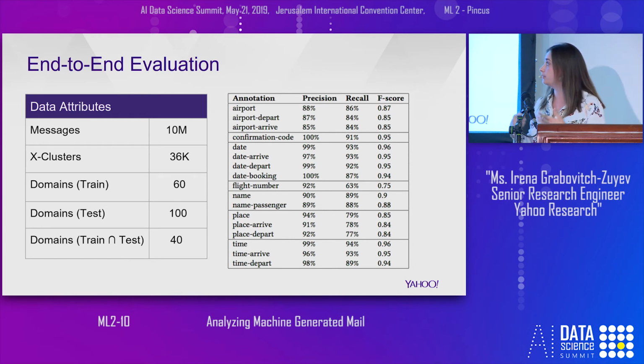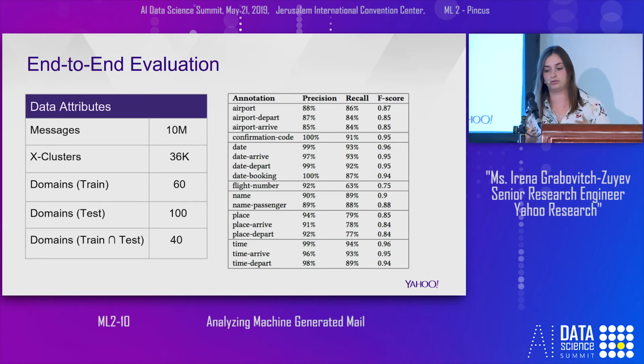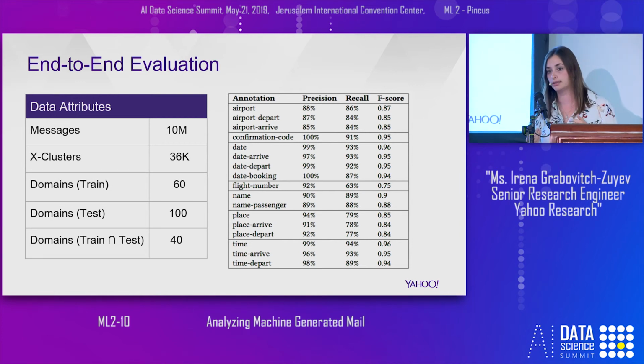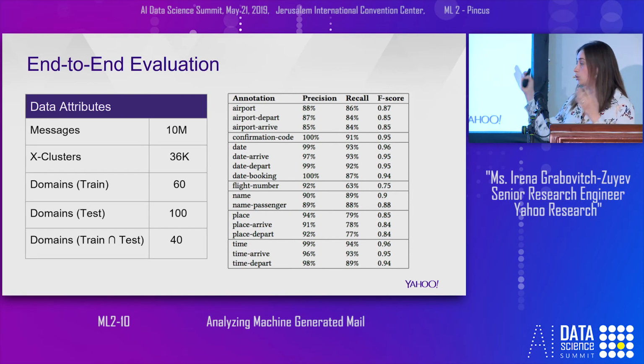So let's go to the evaluation. We evaluated our framework on a large scale of messages. We used 10 million messages across 36,000 XPath clusters that covered 100 domains. I want to highlight that the domains we used for training are not the same.